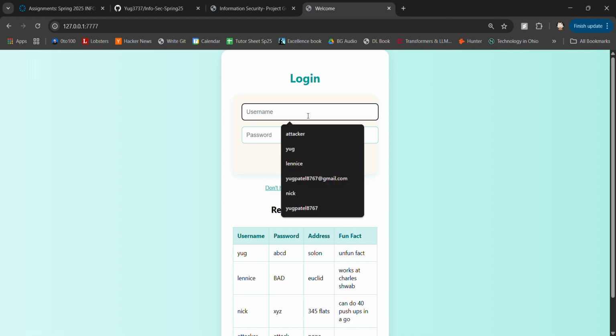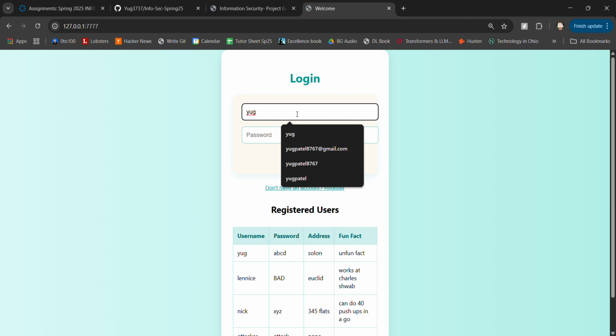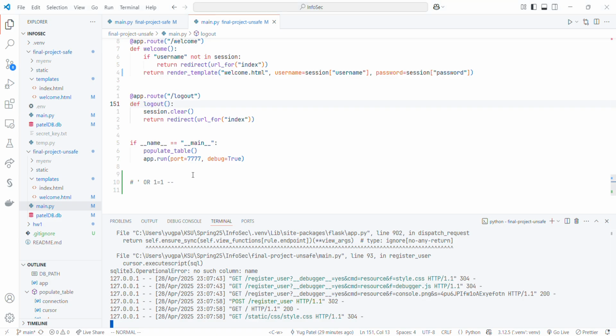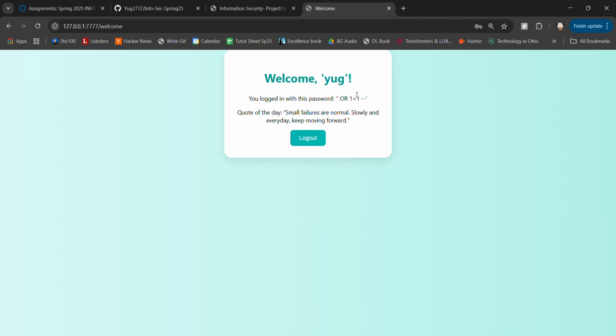Our second injection is to bypass the login system. So let's bypass the login for a genuine user. Let's bypass Yug's login. To bypass that, we will be using this particular string as the password. So let's do that. Space or space 1 equals 1 space comment login.